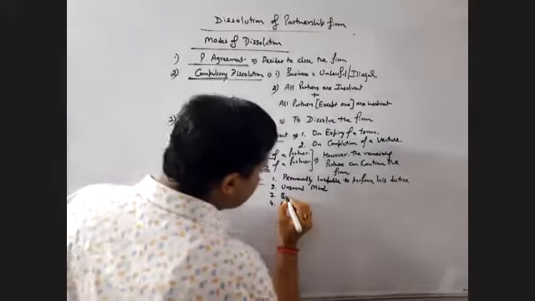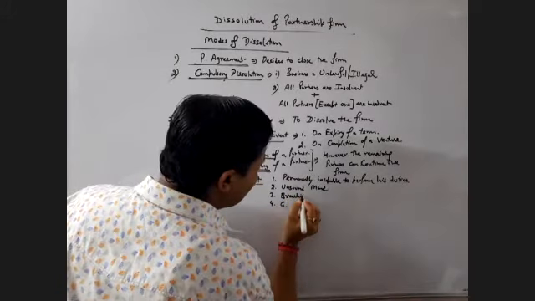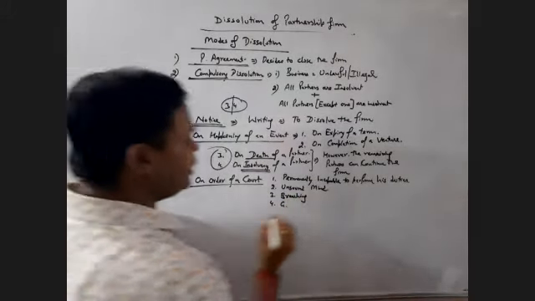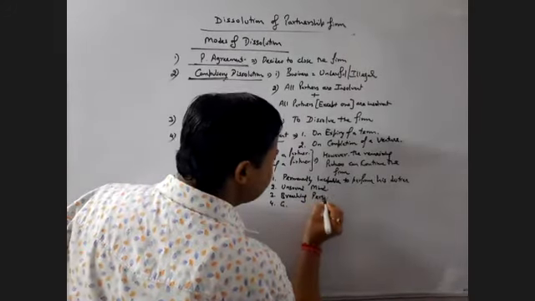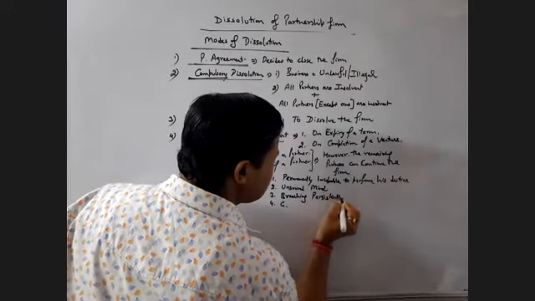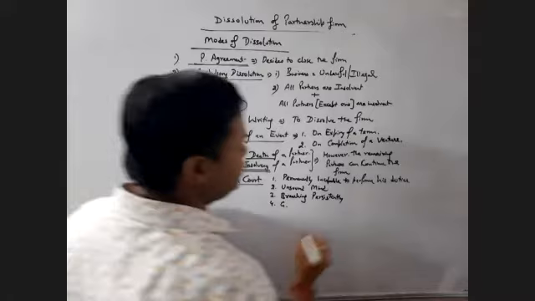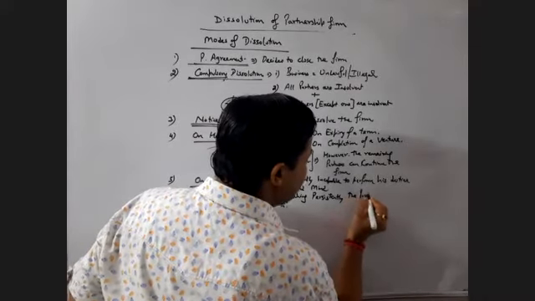B stands for breaching. What is breaching? Breaching persistently the partnership agreement.